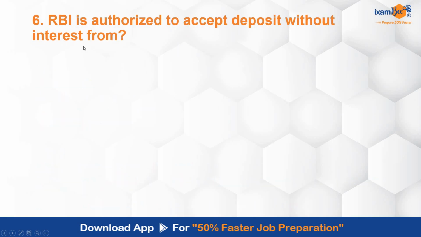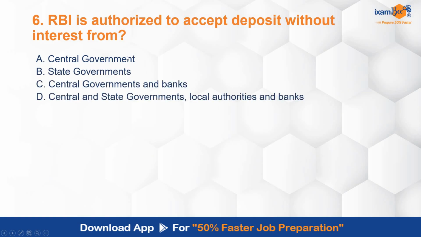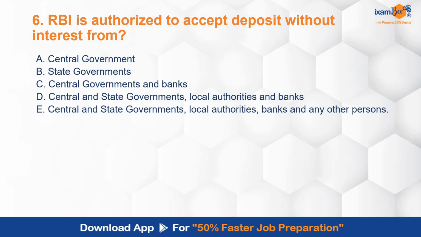RBI is authorized to accept deposit without interest from: central government, state governments, central governments and banks, central and state governments, local authorities and banks, central, state governments, local authorities, banks and any other persons. So RBI is authorized to accept deposit without interest from whom?